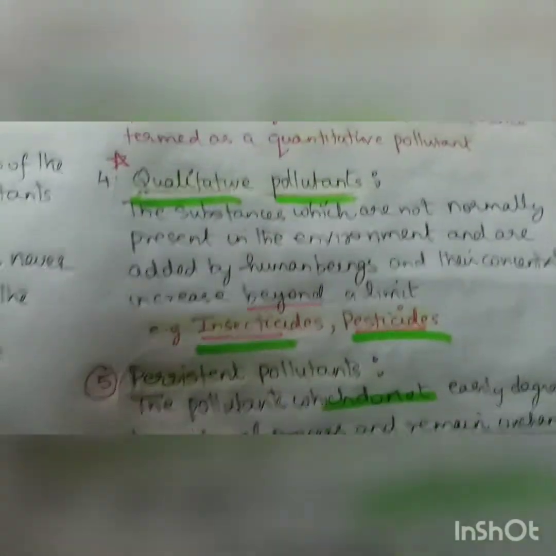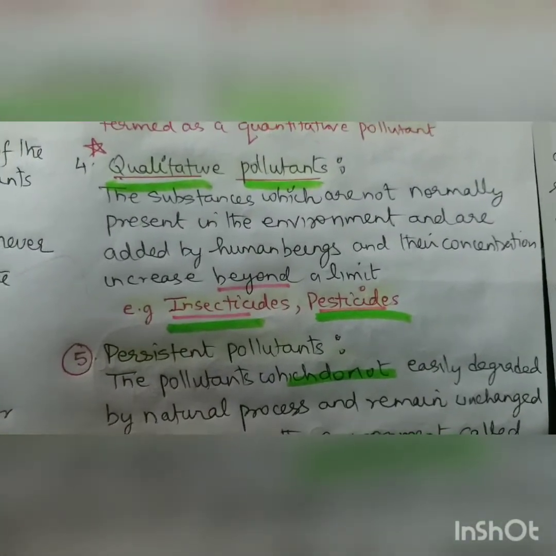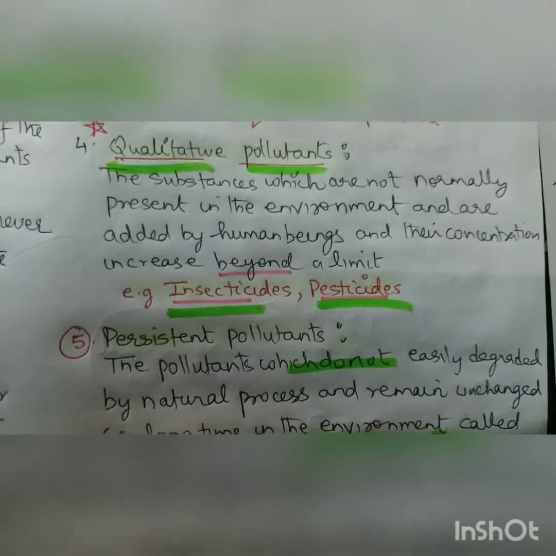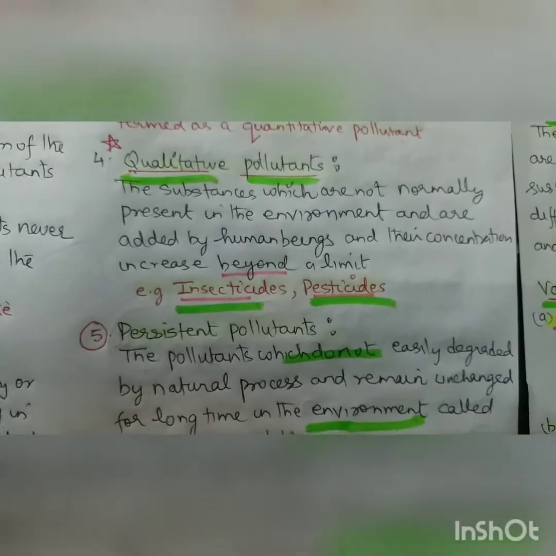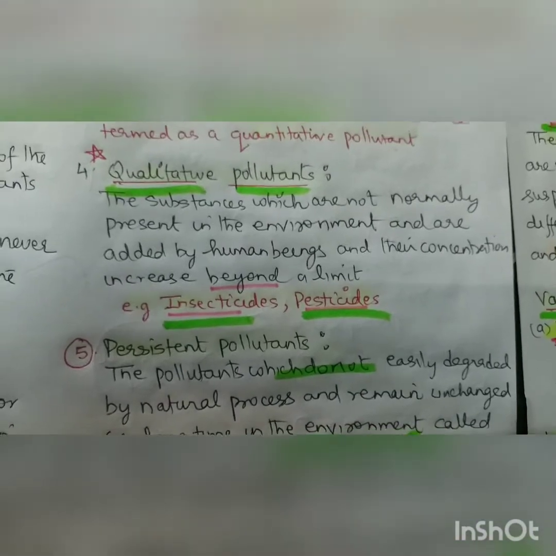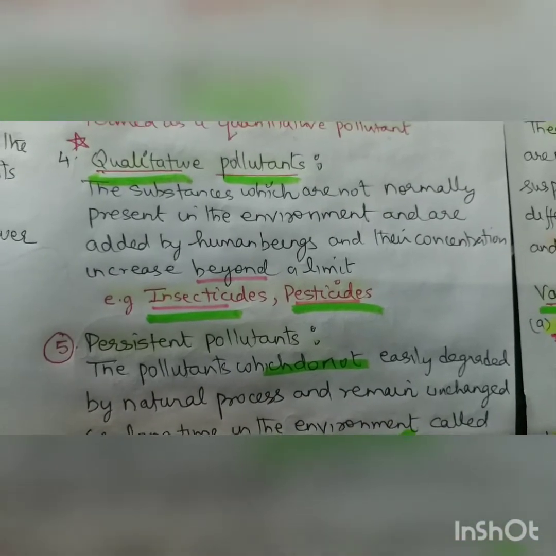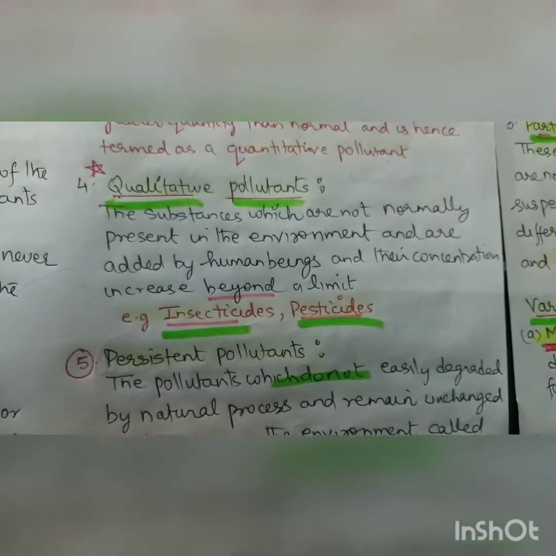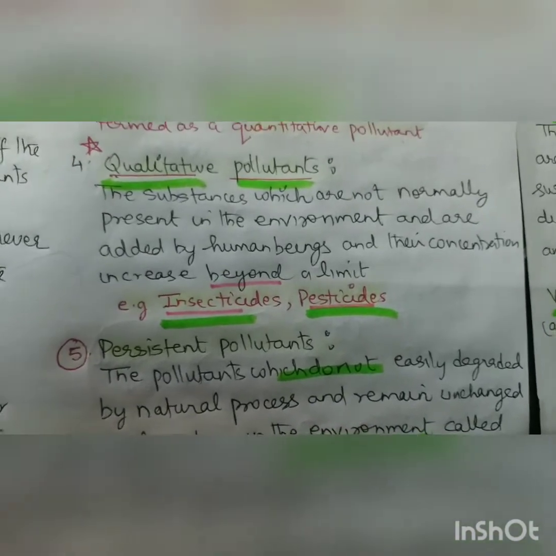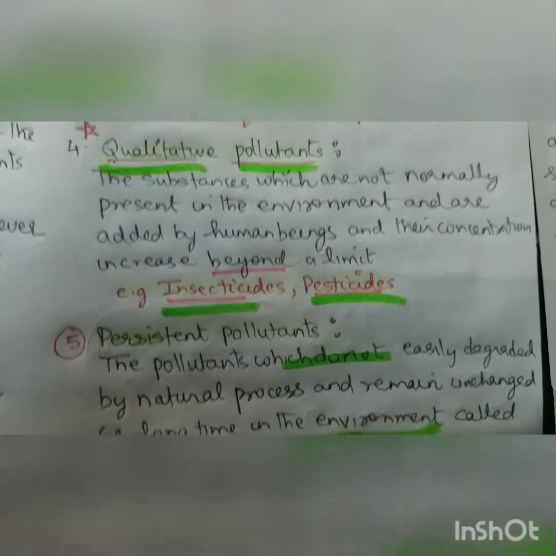Then we have the qualitative pollutants, the substances which are normally not present in the environment and are added by the human beings, and their concentration increases beyond limit, that is insecticides, pesticides. They add into our food chains and then occurs biomagnification, or bioaccumulation.